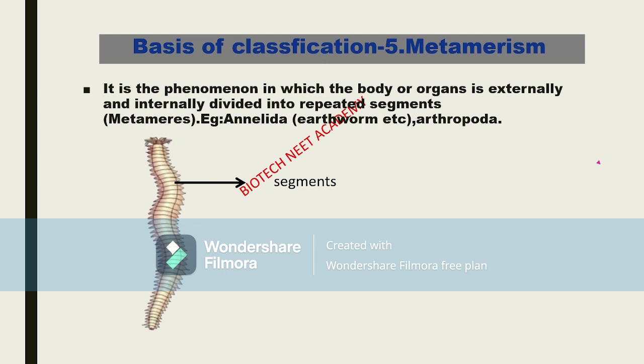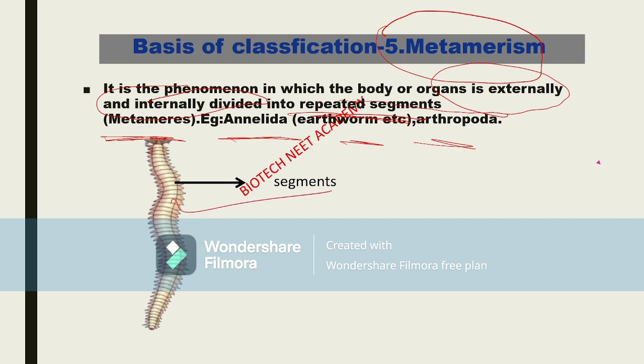Next, come to the basis of classification, another characteristic feature, that is metamerism. What is it? Metamerism is a phenomenon in which the body of organisms is externally or internally divided into repeated segments. The body is divided into segments. These segments are called metameres. For example, in annelids such as the earthworm and in arthropoda, we can observe the segments.